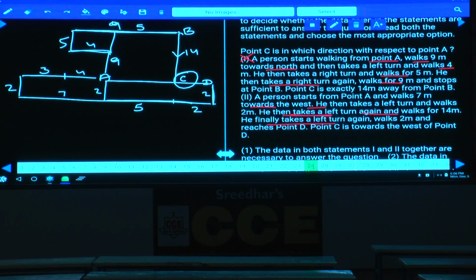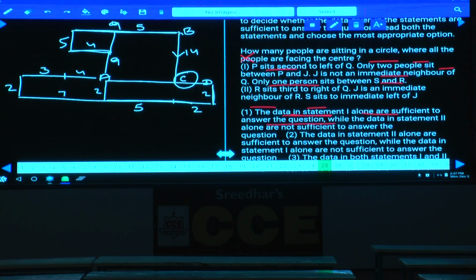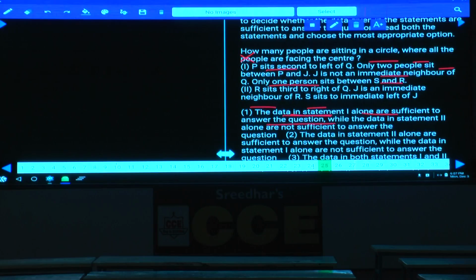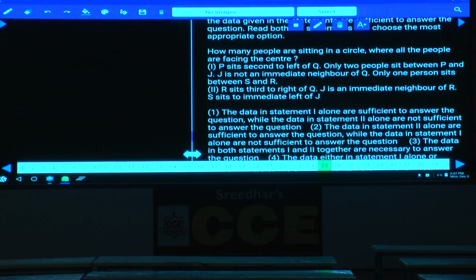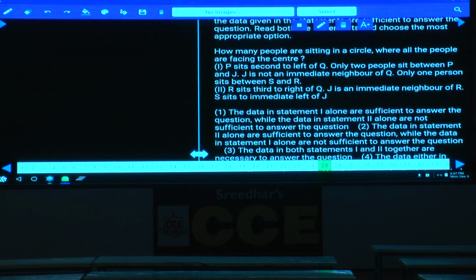Next one, question number 24. Then question number 25. What is the information here? How many people are sitting in a circle where all the persons are facing towards the center? We need to identify the number of persons seated, and all the persons are facing towards the center, and P sits second to the left of Q.